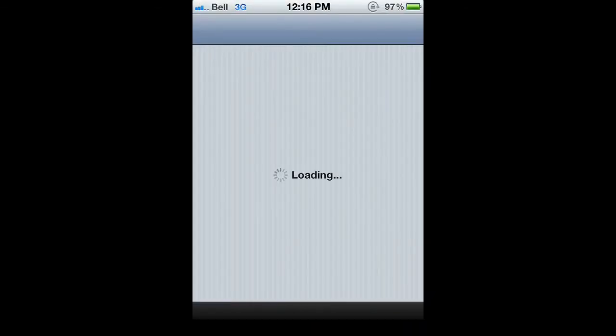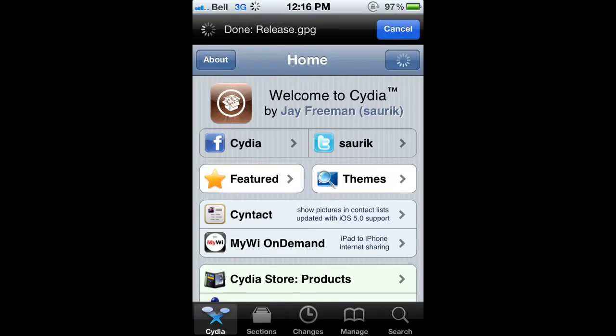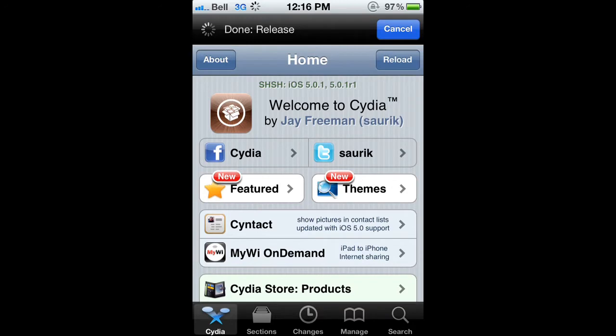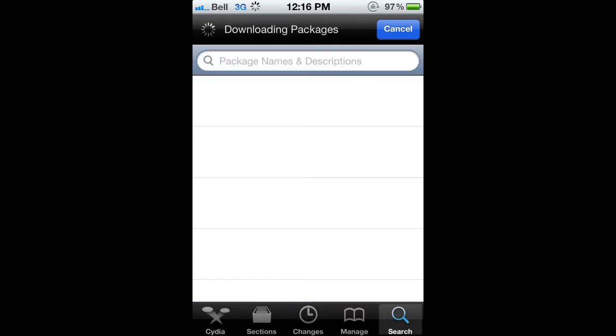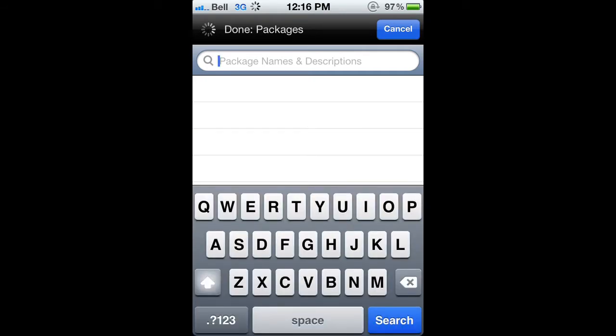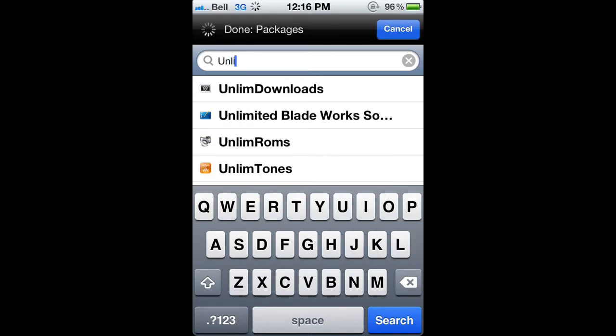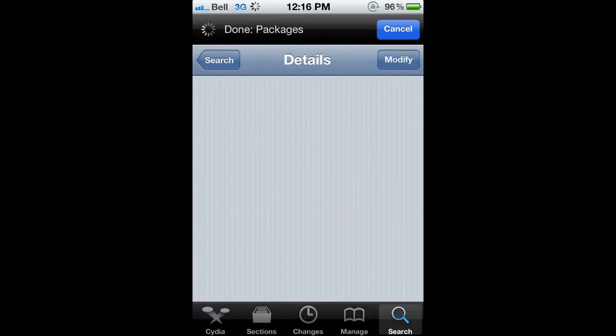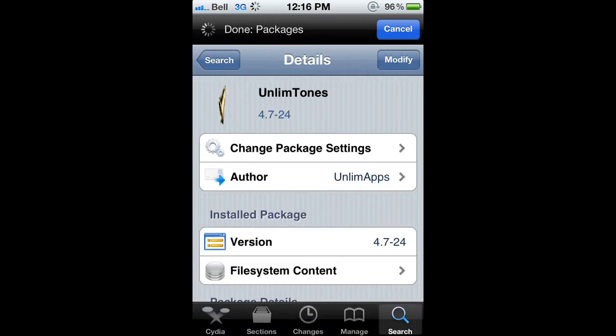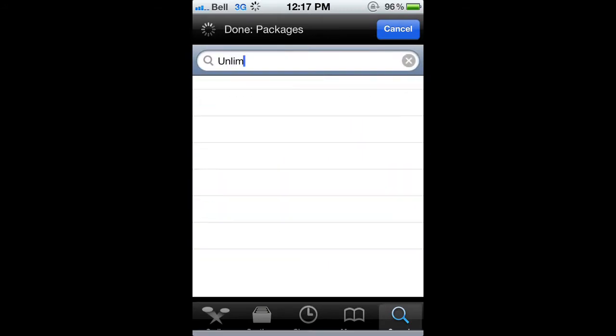Get started. First, you're going to need Cydia, obviously. And then you're going to go into that. And what you're going to look for, search unlim tones. And it's right there, as you can see. But I already have it installed, so I'm not going to download it again.